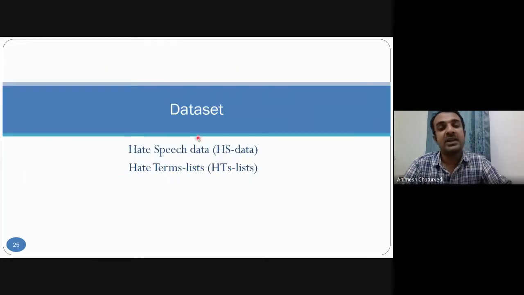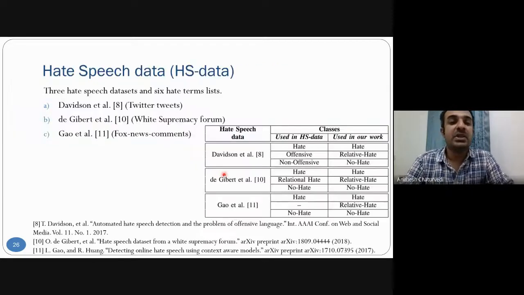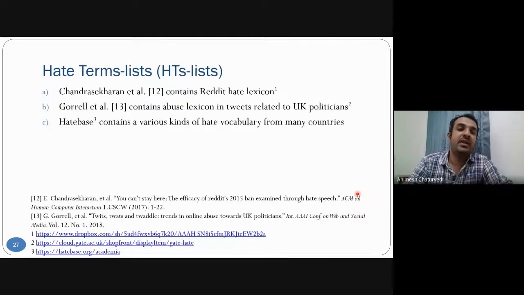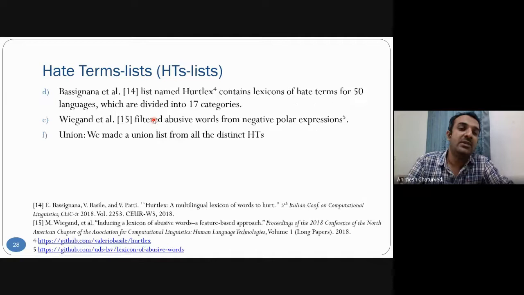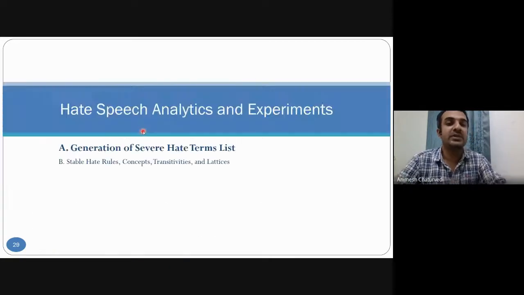There are the data sets that we have used: three hate speech data sets. These are the classes they defined, and these are the classes that we have defined. Then there are six hate term lists, three plus three, that we have used for analysis.